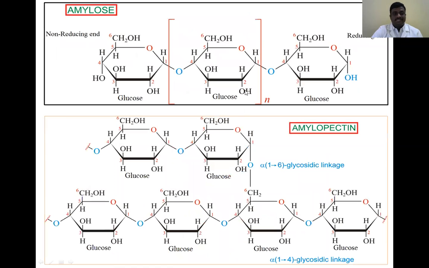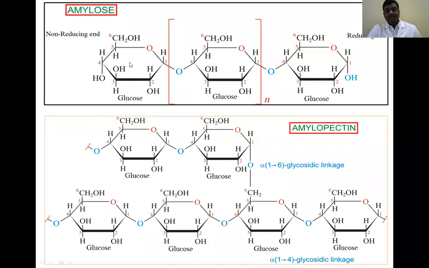Here you can see the amylose structure and the amylopectin structure. Amylose has a straight chain of repeated glucose units, but amylopectin has a branched chain of repeated glucose units.